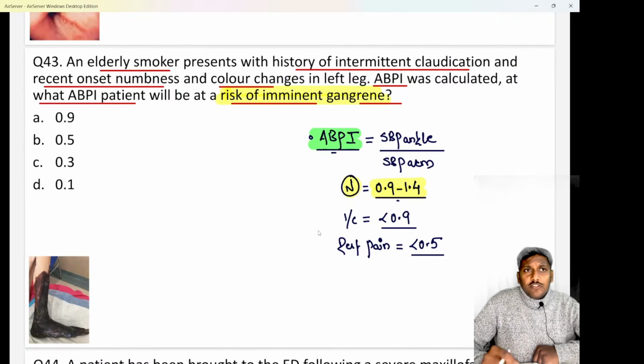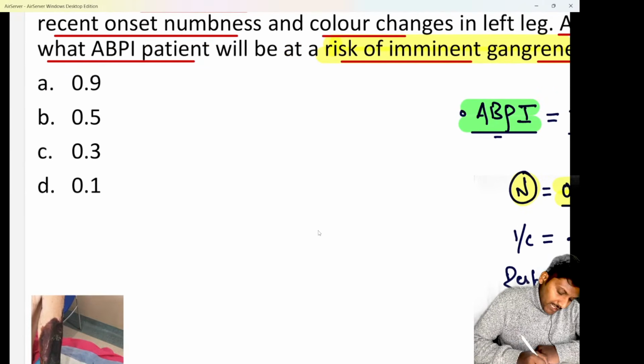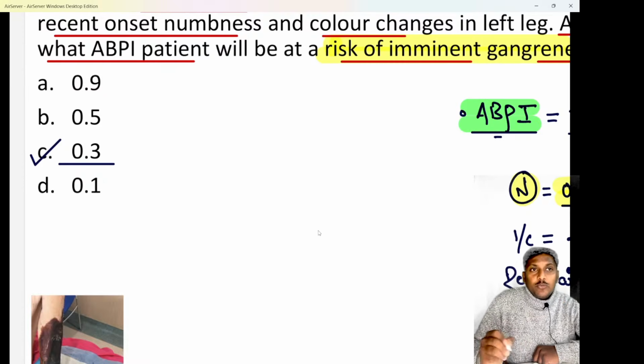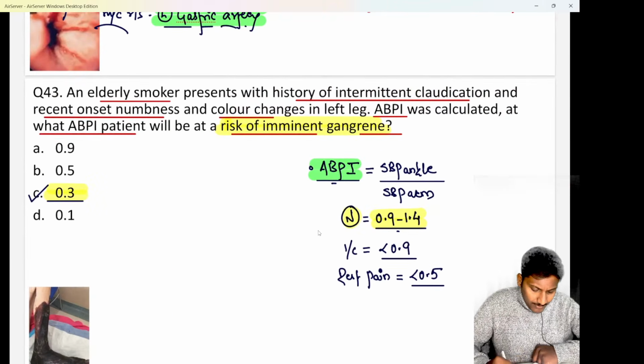the patient will be at a risk of imminent gangrene, or the patient will be at the risk of critical limb ischemia whenever the ABPI value is 0.3 or less than 0.3. So less than or equal to 0.3, you can say it is the ABPI value at which there is a risk of imminent gangrene or critical limb ischemia.